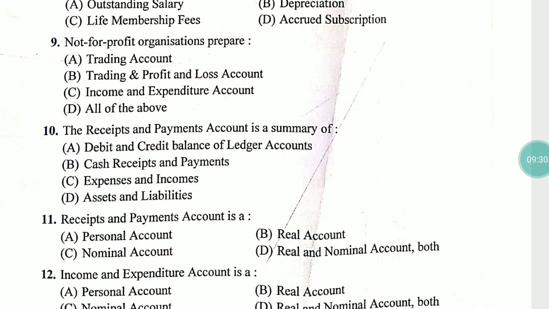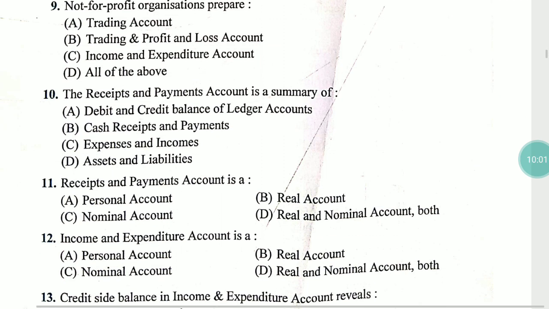The first two options are ignored because these two accounts are related to profit organizations, not to not-for-profit organizations. So the accounts prepared in a not-for-profit organization are the income and expenditure account and the balance sheet, but the balance sheet is not mentioned in the options, so our answer is income and expenditure account.